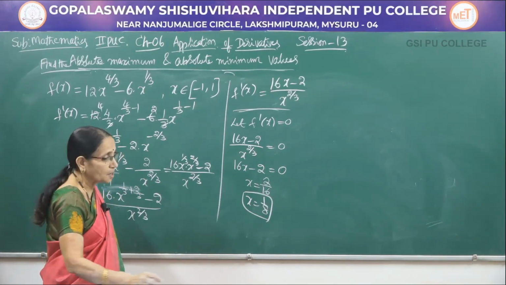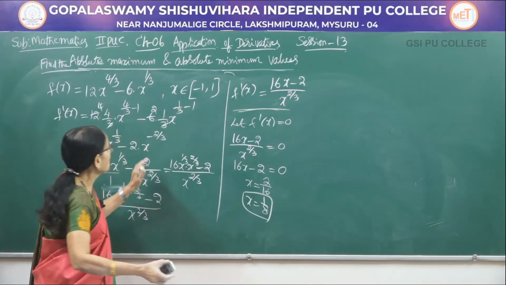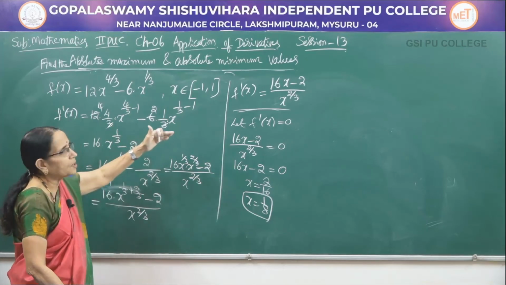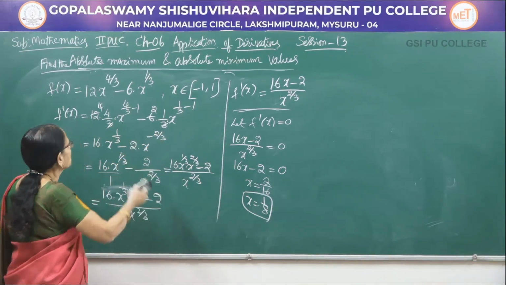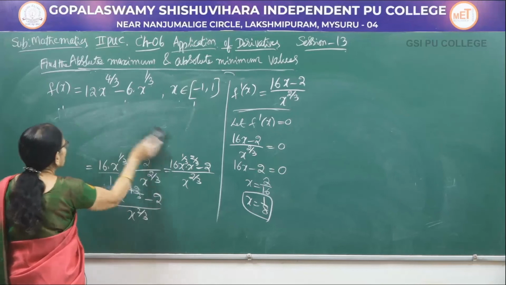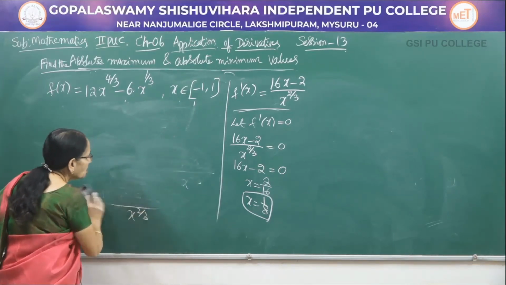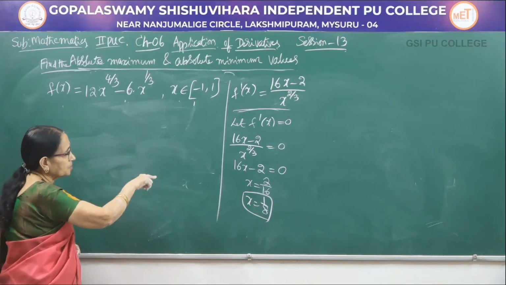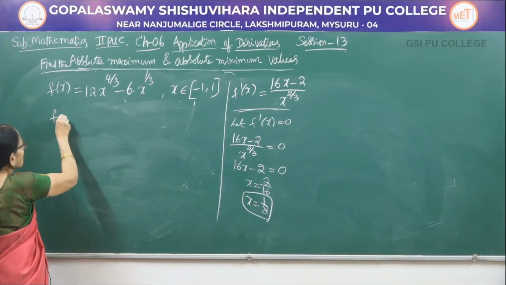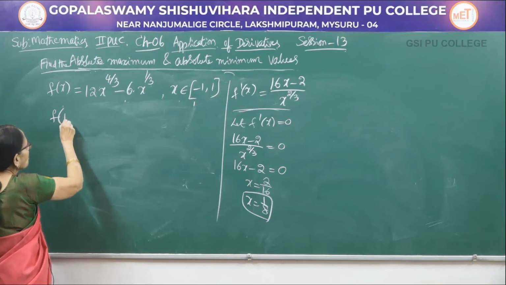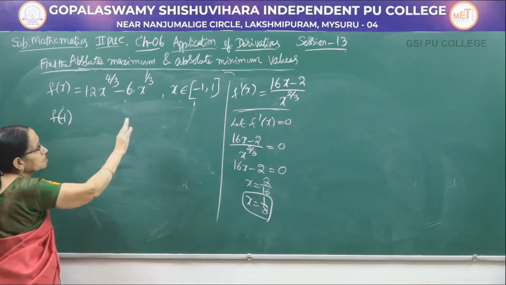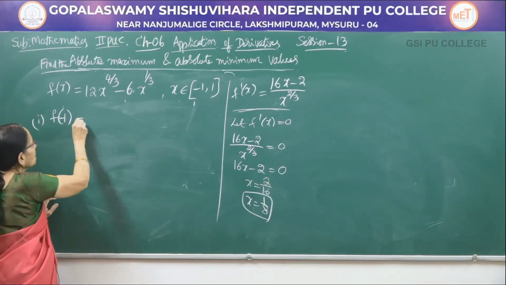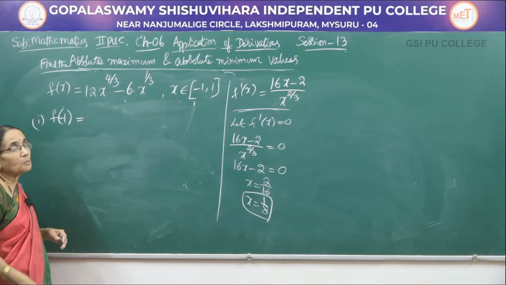So, we have here a function which is a little bit complicated. We have differentiated, equated to 0, and we got the critical point. Now, let us find the values of the function at all the 3 points carefully. You have to be a little bit careful for this particular problem. First one, f of minus 1, the first end point. Wherever x is there, write the value minus 1.